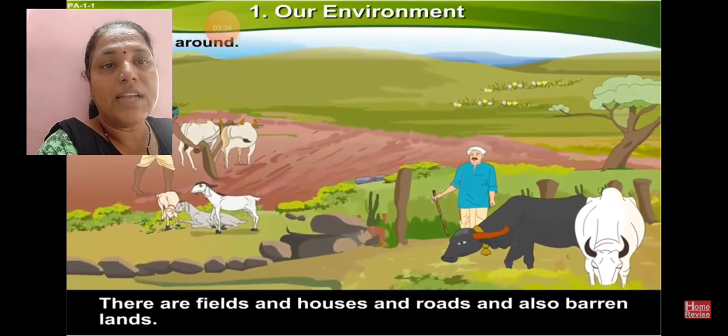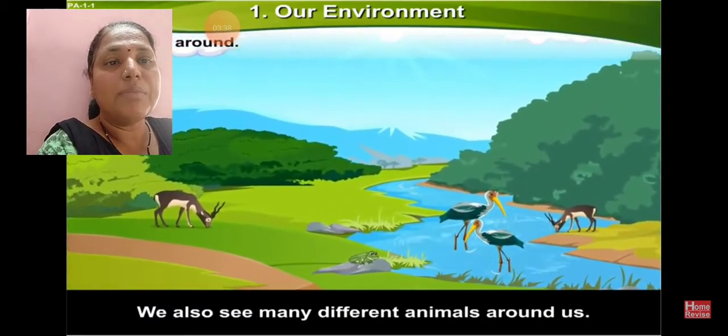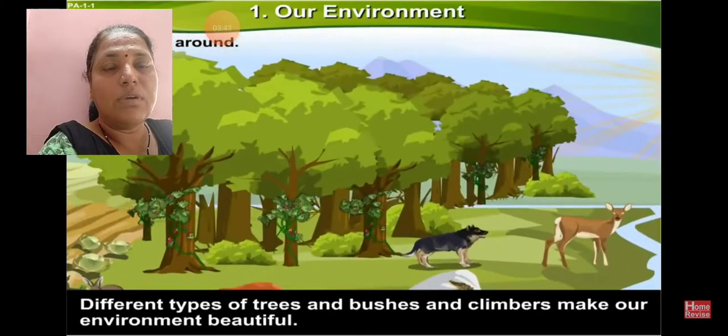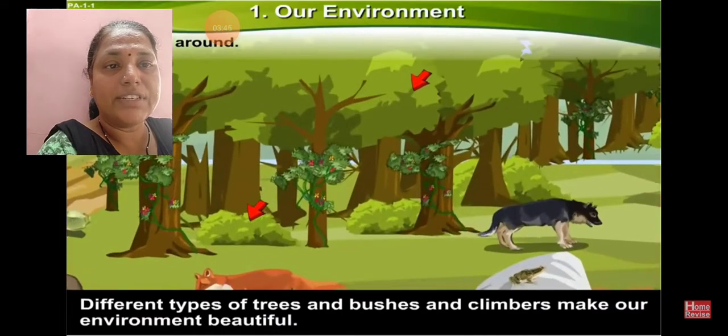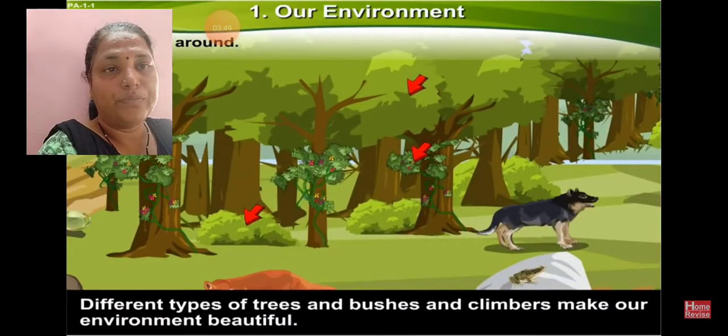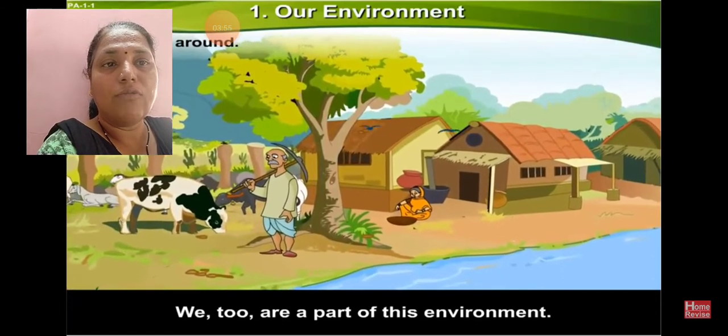We also see many different animals around us: pet animals, domestic animals, wild animals. Different types of trees, bushes and climbers make our environment beautiful. All these are part of our environment. We too are part of our environment.